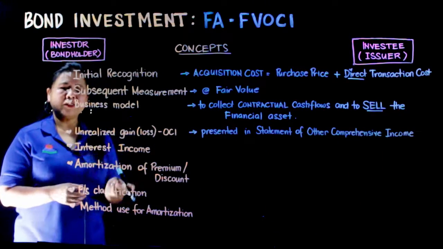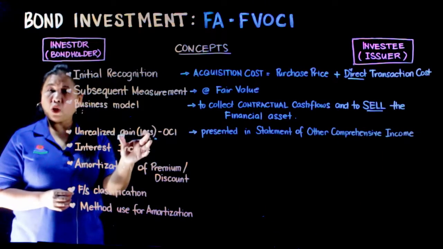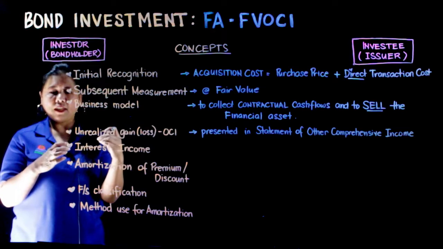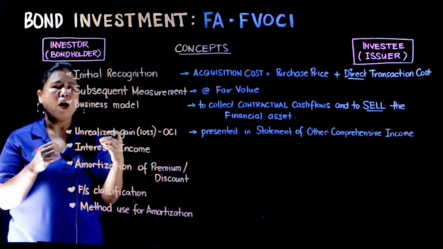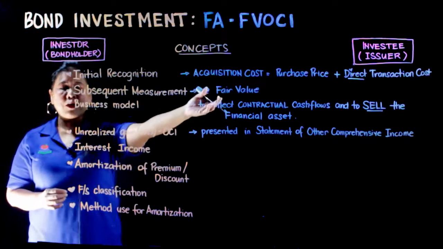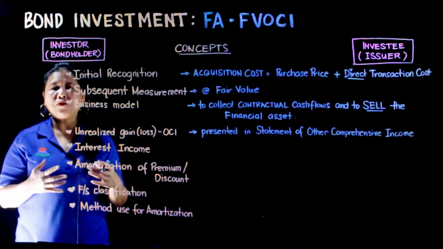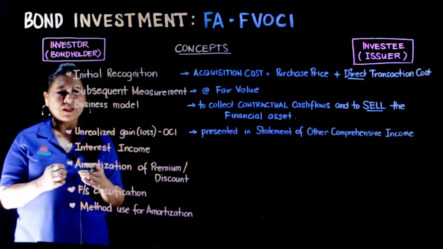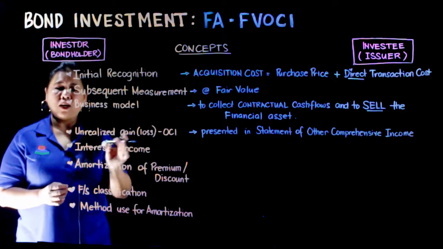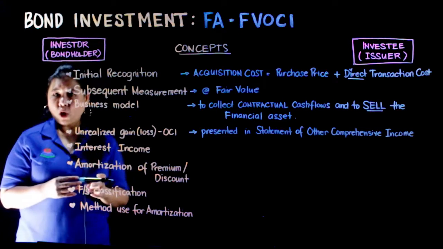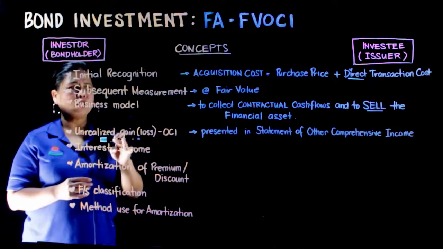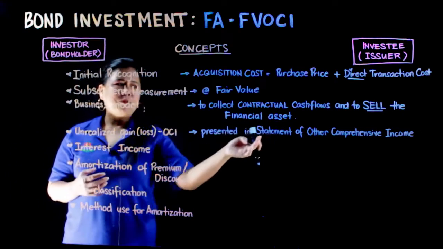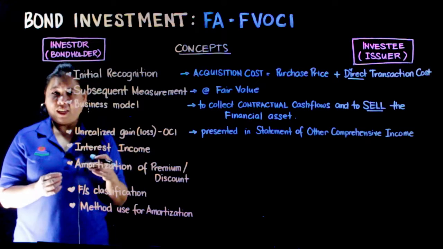So, yung account na unrealized gain or loss, OCI, which nakikreate natin ito kapag nag-measure na tayo at fair value. Kung meron siyang difference between the fair value and the carrying amount of our investment, nagkakaroon tayo ng unrealized gain or loss, OCI. At itong account na ito ay presented in the statement of other comprehensive income.